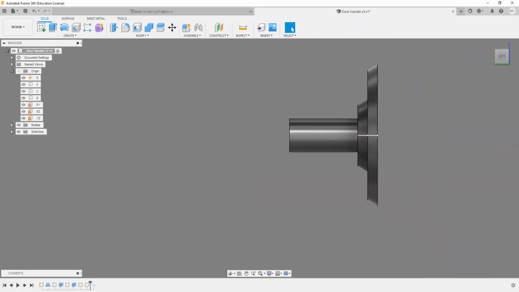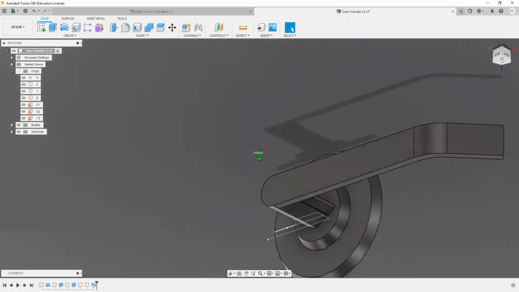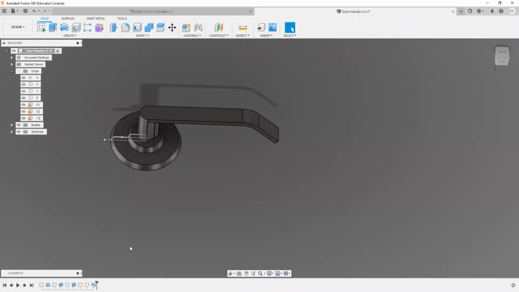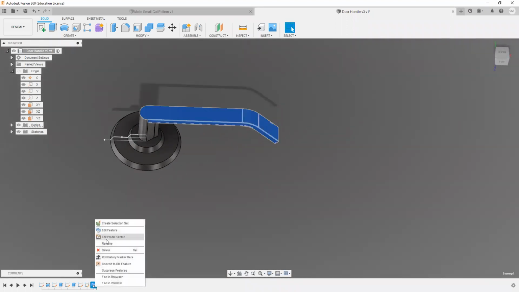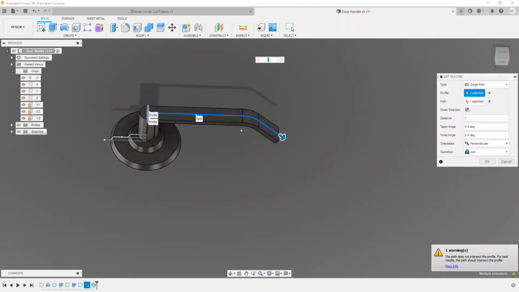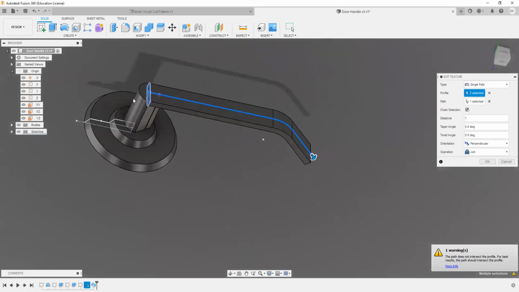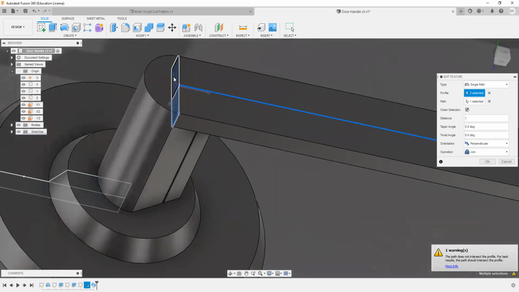And then I did a sweep. In the sweep, I'll go ahead and edit the sweep so you can see. So, edit feature. The selected profile is the rectangle, and I actually had to select two pieces because it selected this half and then that half. That's why it says two selected. So it's just the two halves of the profile there.